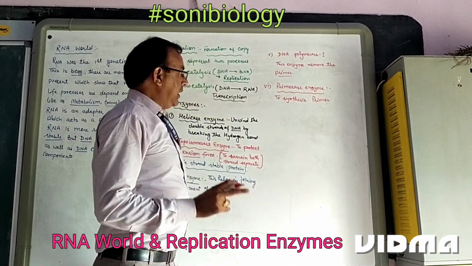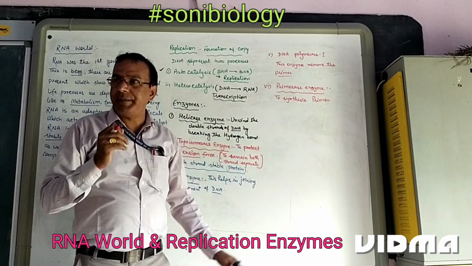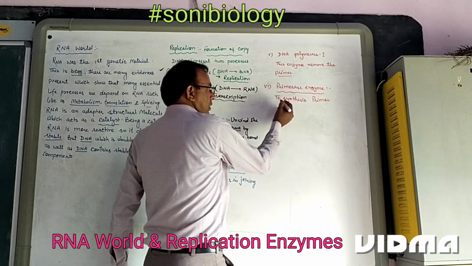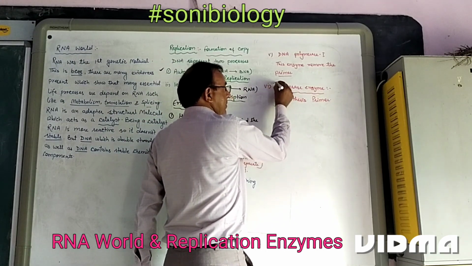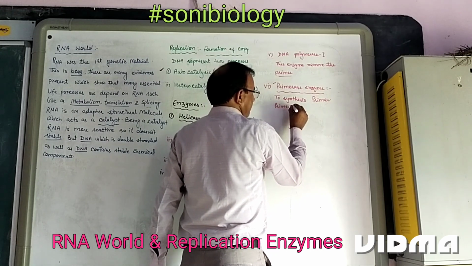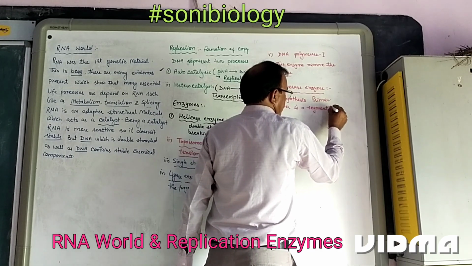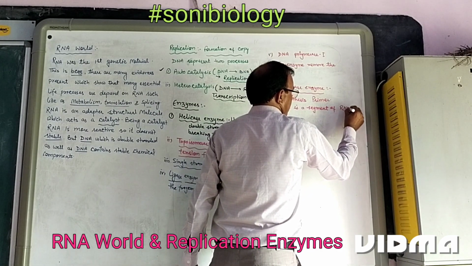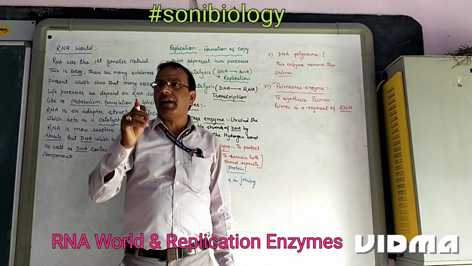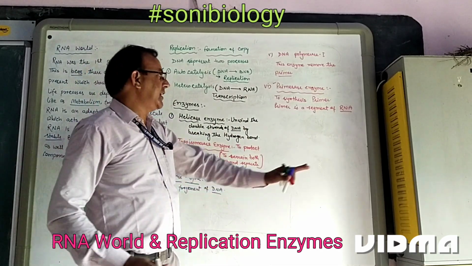Second, it is a segment of RNA. Primer is a segment of RNA, but it is dependent on DNA. This enzyme synthesizes the primer. What is a primer? Primer is a segment of RNA. So we can say that primer is a DNA dependent RNA particle.